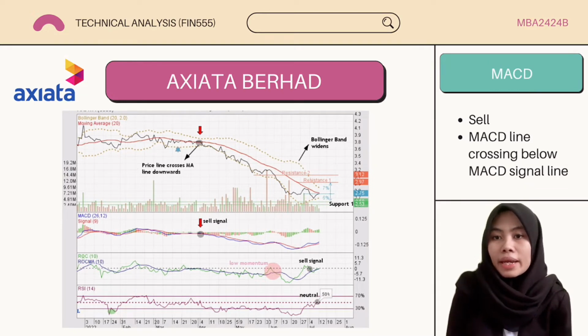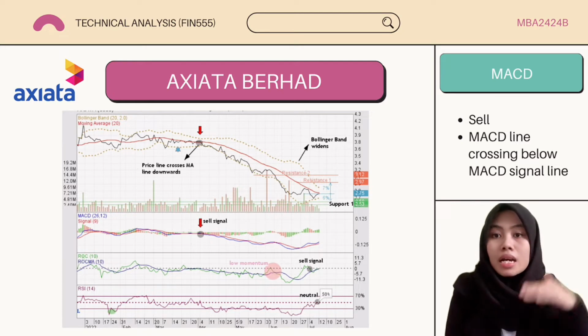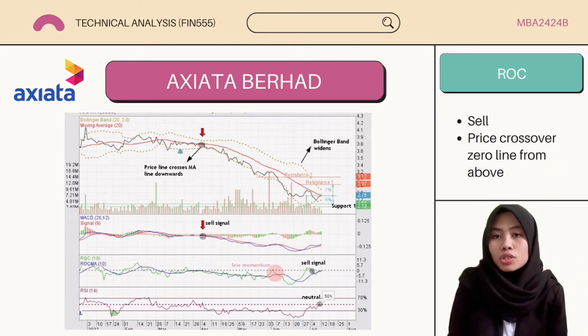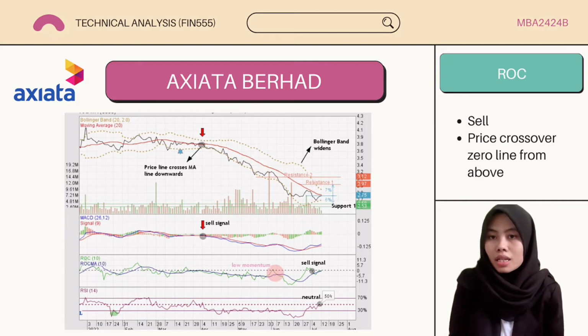Then we can see the MACD indicator gives us another signal to sell the stock when the MACD line has crossed below the MACD signal line since 5th April at RM3.73 until 28 June with the price dropping to RM2.74. This can be confirmed as the MACD histogram is seen above the zero line and begins to converge towards the zero line. This is also considered with ROC, where the ROC indicator also shows a downtrend momentum selling signal where the price started to cross over zero from above on 4th July with the price at RM2.73.